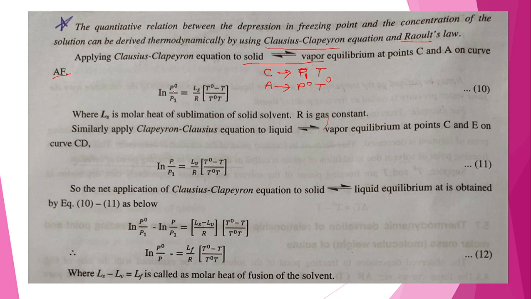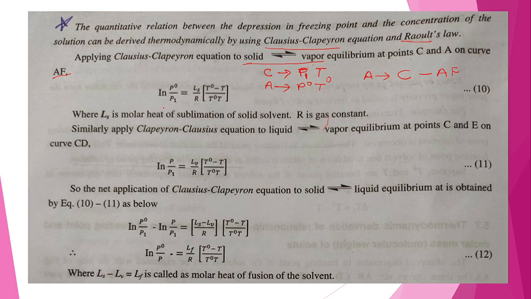Now applying the Clausius-Clapeyron equation, ln P0 upon P1 is equal to Ls upon R into (T0 minus T) upon T0 into T. This is our equation 1. In your textbook it is written as equation number 10. This is our Clausius-Clapeyron equation for solid-vapor equilibrium from A to C on the AF curve. At point A the vapor pressure is P0 and the temperature is T0. At point C the vapor pressure is P1 and the temperature is T.